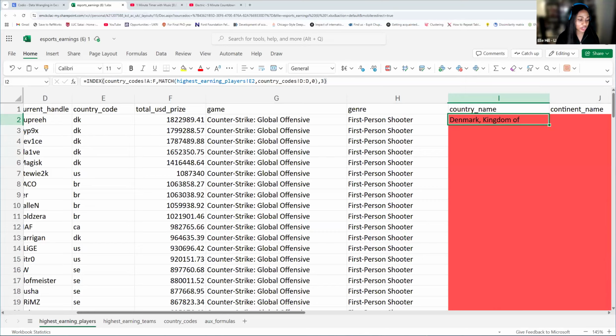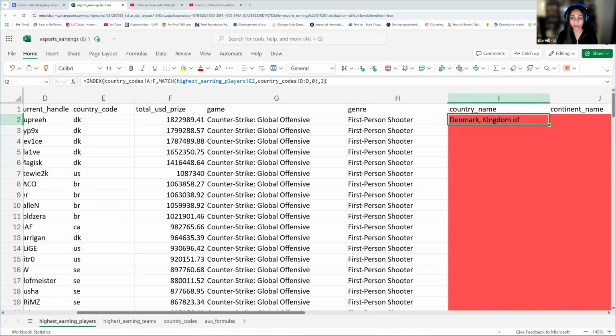Then begins your match statement. Match is first going to ask, where is your lookup value? Your lookup value is going to be what single value you are going to use to connect your information to your reference sheet. Remember this is a single value. Which single value connects my data?